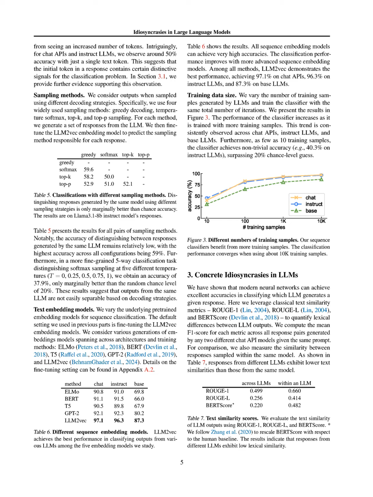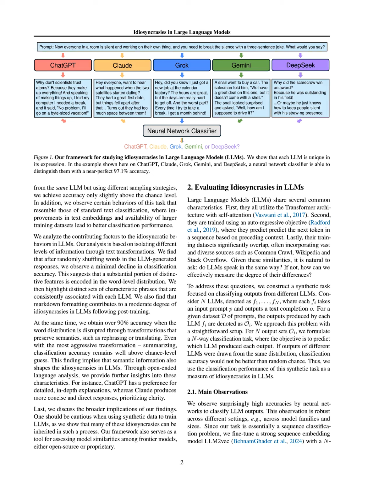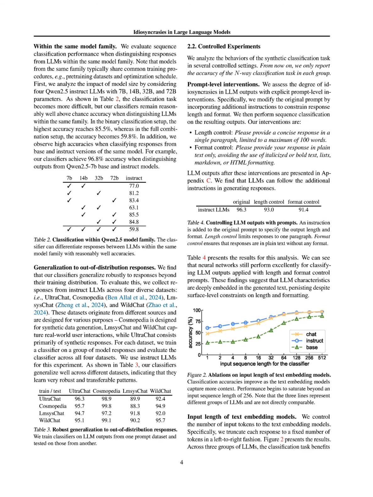The input to the classifier consists of these text sequences, which are then processed through a fine-tuned sequence embedding model, LLM2vec, that transforms the text into numerical representations. The classifier, structured as a multi-class classification head, analyzes these embeddings to identify distinctive features unique to each LLM. The decision-making process involves comparing the embeddings of the input texts against learned patterns from the training data, ultimately outputting the predicted model for each text, achieving high accuracy levels, such as 97.1% in our experiments.